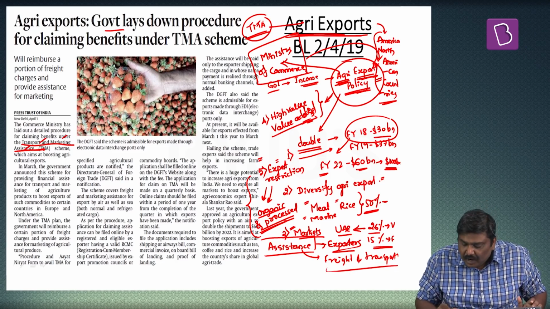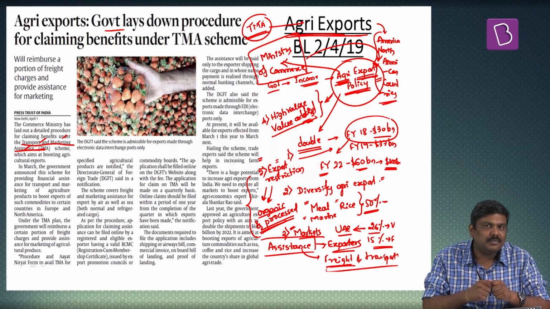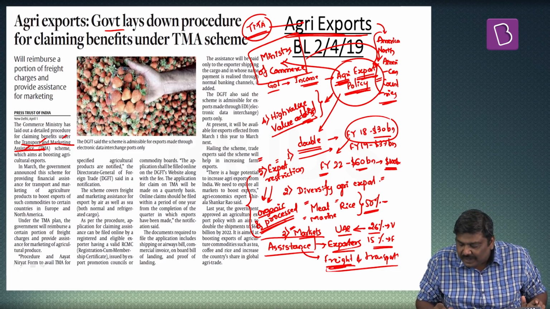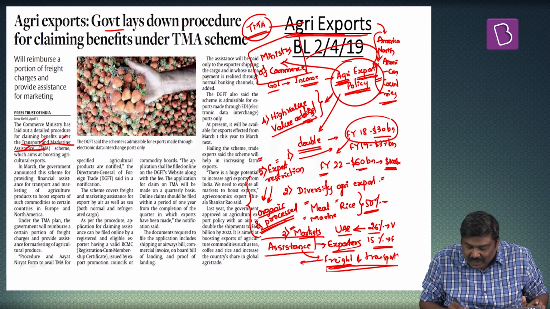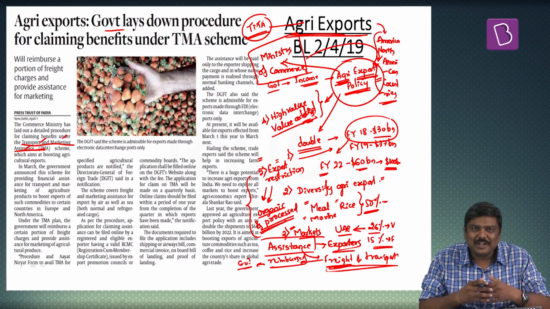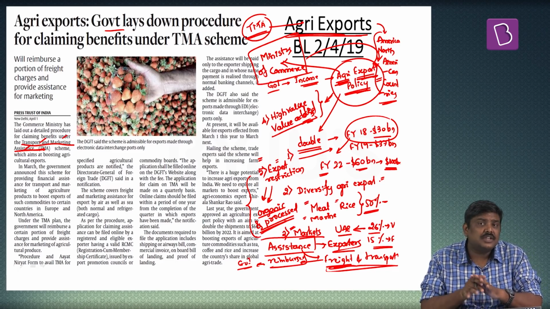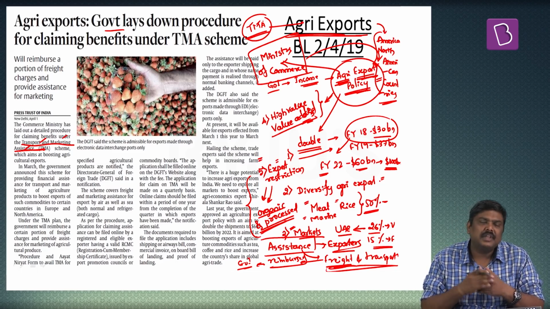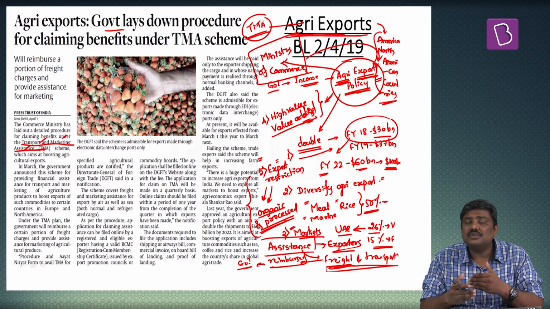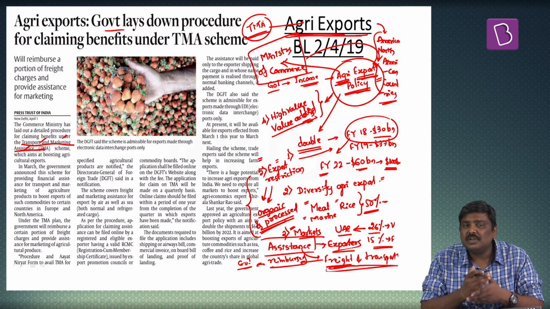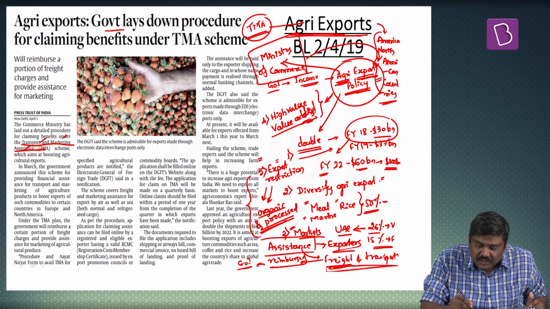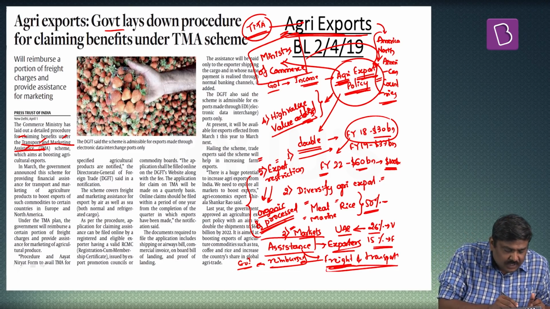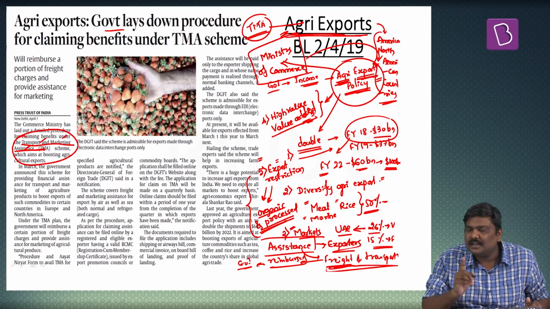That is, part of the expenditure incurred by the exporters in the form of freight and transportation charges will be reimbursed by the Government of India, so that the market price of these agriculture commodities will come down, market accessibility will increase, and exports will increase. It will also provide a benefit to the exporters as well as the farmers. So with this objective, the Government of India has announced the concept called Transport and Marketing Assistance.